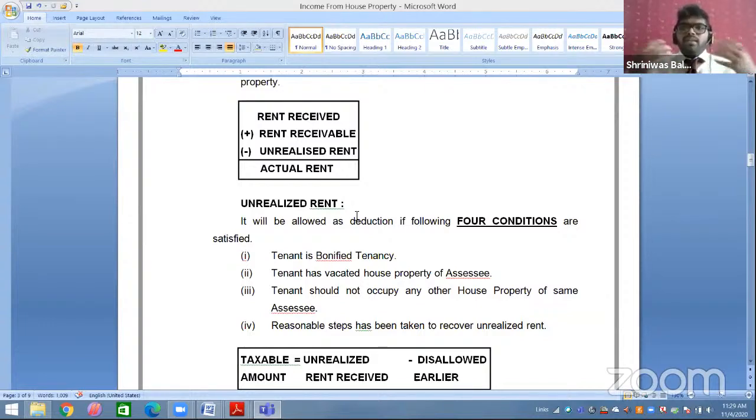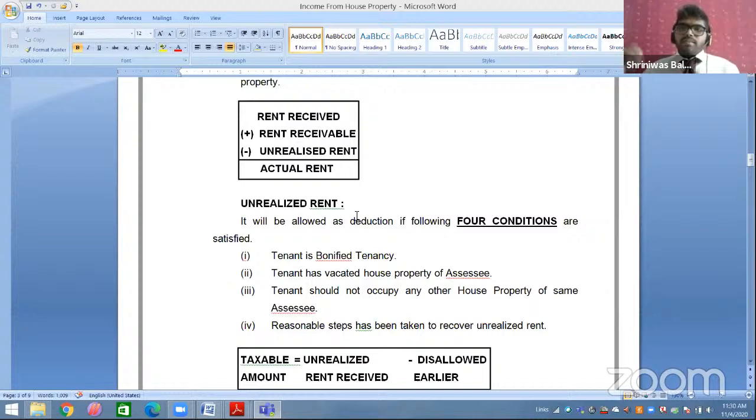So I try to recover the rent from him. I try to catch up with police and relatives and etc. So if these four conditions are satisfied, then it is unrealized rent. If any of these conditions is not satisfied, then arrears of rent. For example, there was no agreement, arrears of rent. He is still staying in your house property and not giving you rent, arrears of rent.